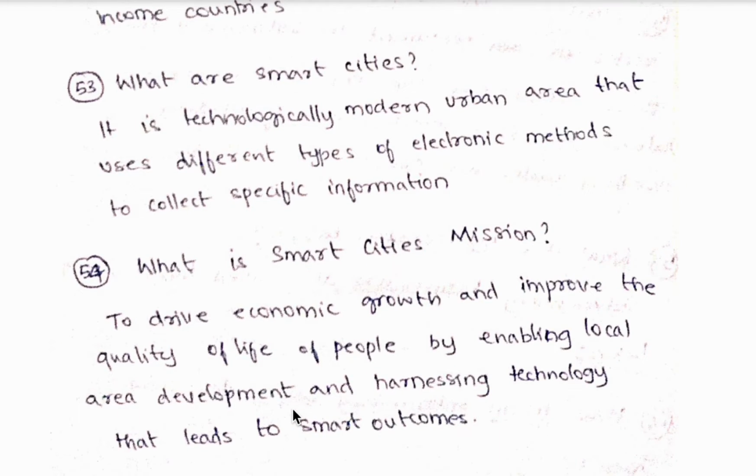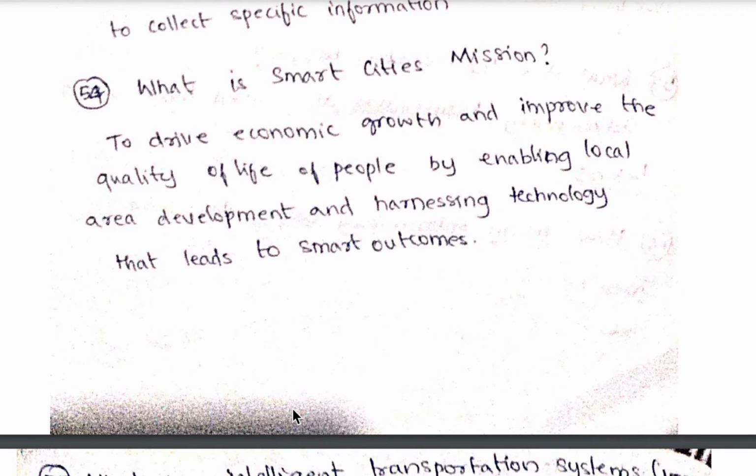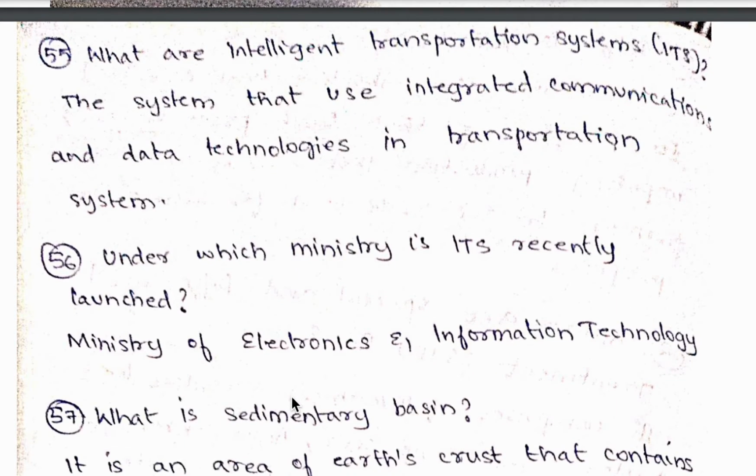53rd question, what are smart cities? So it is a technologically modern urban area that uses different types of electronic methods to collect specific information. 54th question, what is Smart Cities Mission? So to drive economic growth and improve the quality of life of people by enabling local area development and harnessing technology that leads to smart outcomes is called Smart Cities Mission. 55th question, what are Intelligent Transportation Systems, ITS? So the systems that use integrated communications and data technologies in transportation systems are called ITS.